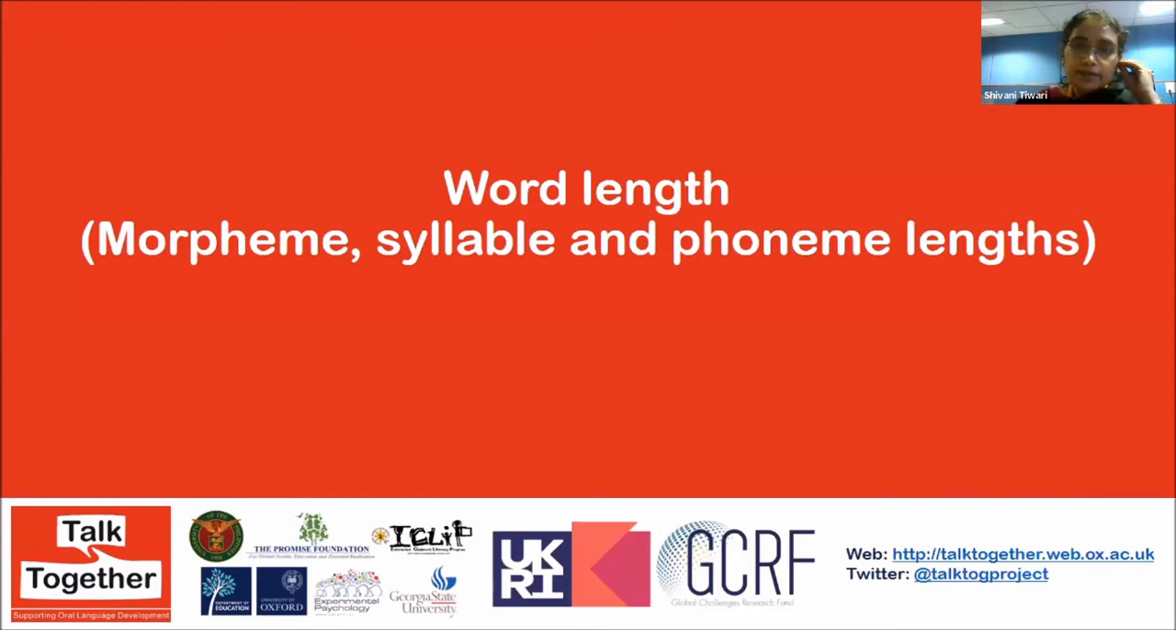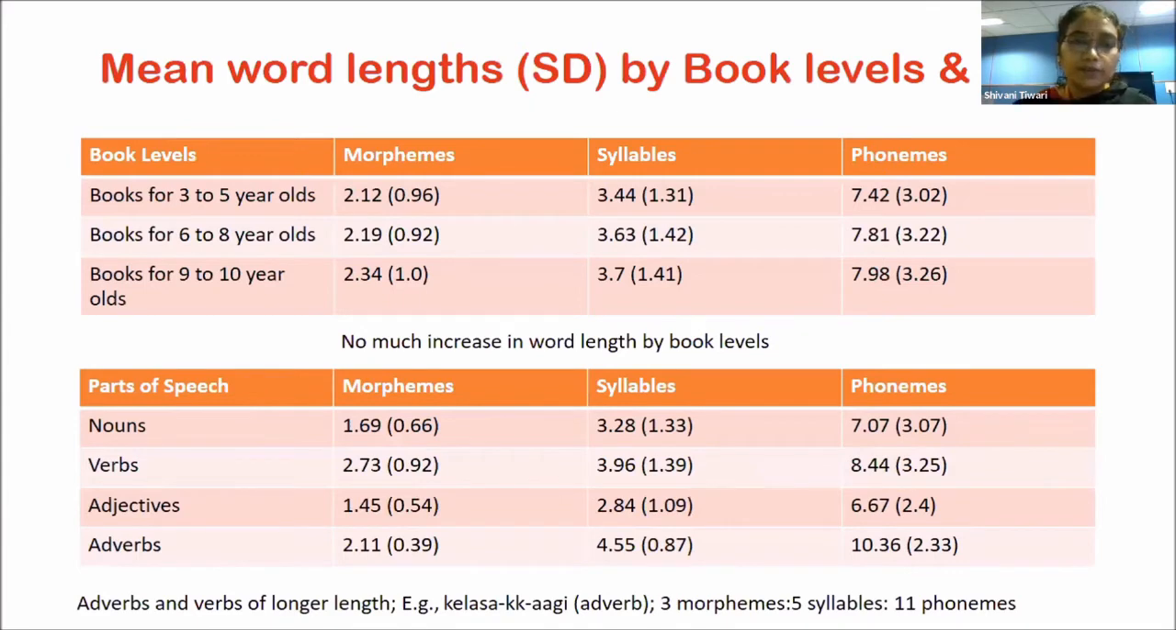Moving on to the findings in terms of the length for morpheme, syllable, and phonemes. These two tables represent the mean word lengths and standard deviation by book levels and parts of speech. As you can see in the top table, we had lengths represented for books for children from 3 to 5, 6 to 8, and 9 to 10 years old. In terms of morphemes, syllables, and phonemes, a look at the table reveals that there was not much increase in the word length by book levels. In other words, we did not see a trend of increase in word length as we move with the book level.